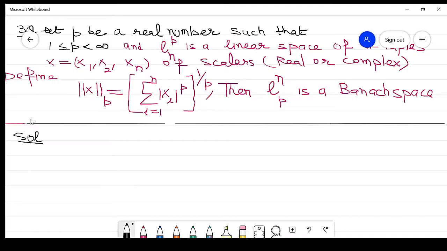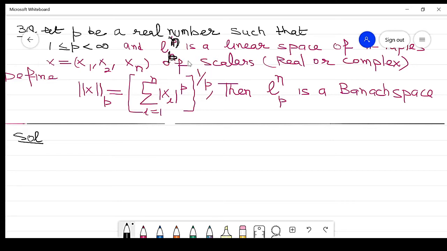Now the next example is the LPN space. Here p is some real number such that it satisfies the condition 1 ≤ p < ∞, and LNP is basically LPN. So correct, this is LP and here it is LPN, right?